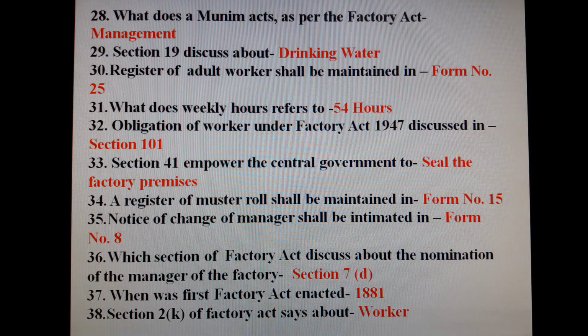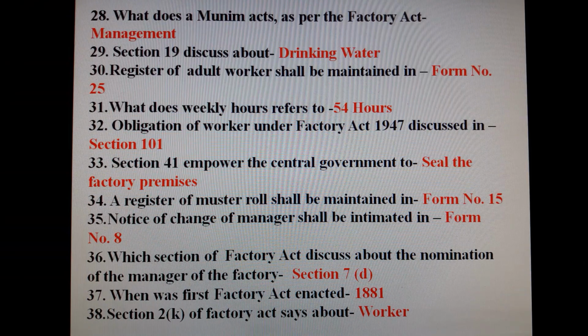Question number 31. What does weekly hours refers to? 54 hours. Obligation of worker under Factory Act 1947 discussed in Section 101. Question number 33. Section 41 empowers the central government to seal the factory premises. Question number 34. A register of muster roll shall be maintained in form number 15. Notice of change of manager shall be intimated in form number 8.